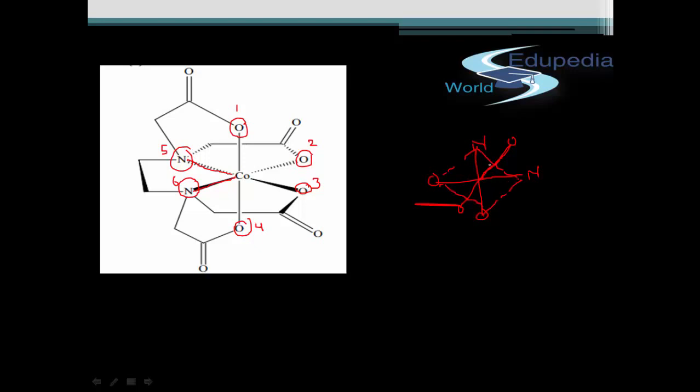And if you look at the number of NCoO bonds, with one nitrogen atom there will be one NCoO bond, 2 NCoO bond, 3 NCoO bond and 4 NCoO bond.